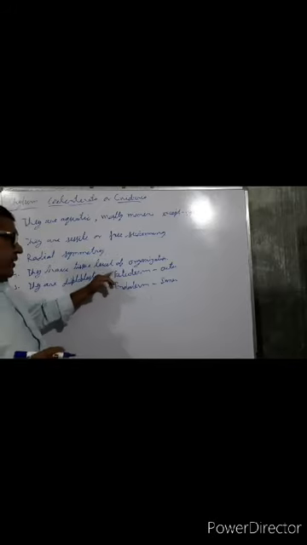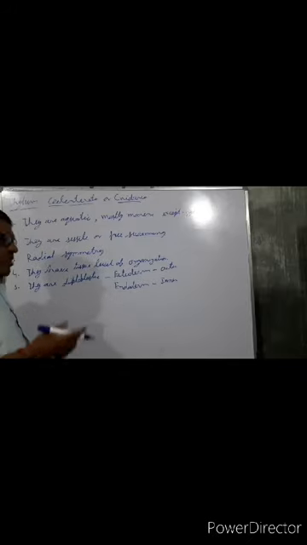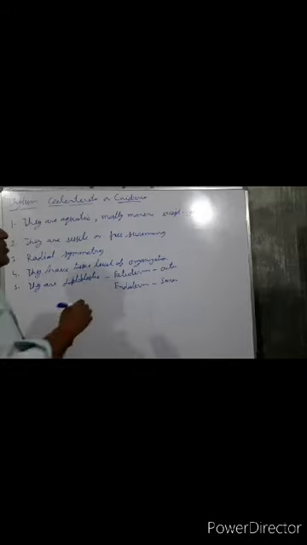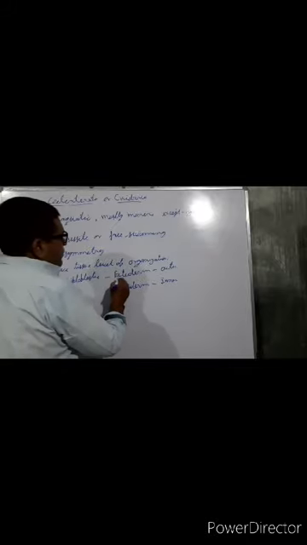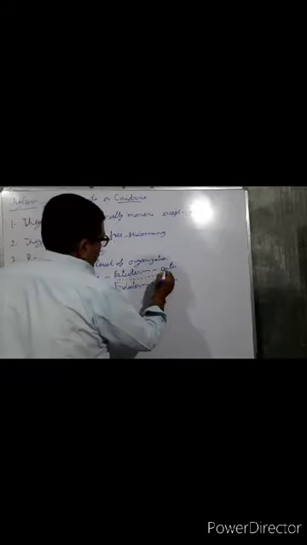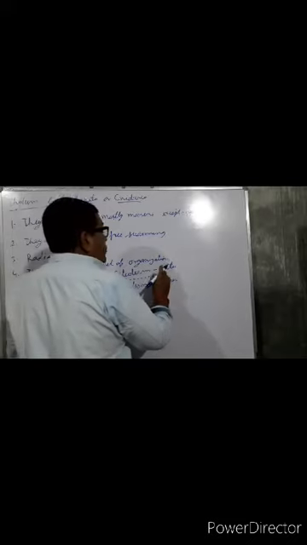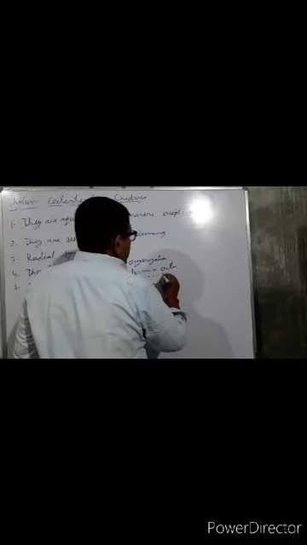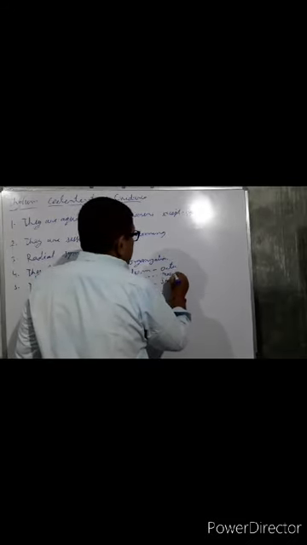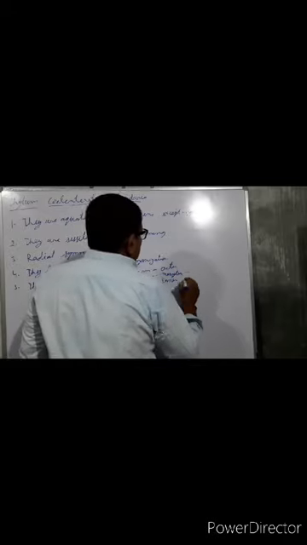In between the ectoderm and endoderm, there is one non-cellular structure, and this structure is called the mesoglea. Mesoglea is found in between the ectoderm and endoderm.